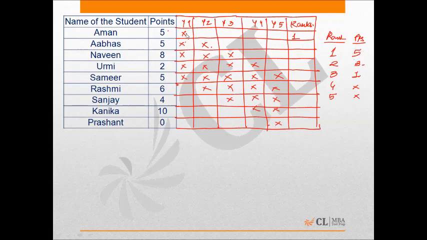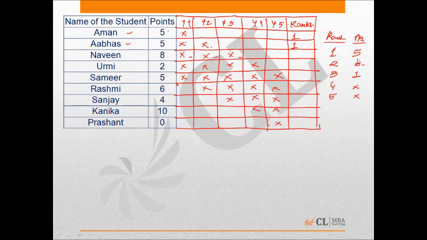So he definitely was first in one of the 2 years. Now first year is already taken, right? So in the second year we have Abbas. So Abbas will be awarded rank 1 sometime. So we are done with Aman, we are done with Abbas. Next comes Naveen. Naveen is awarded 8 points.